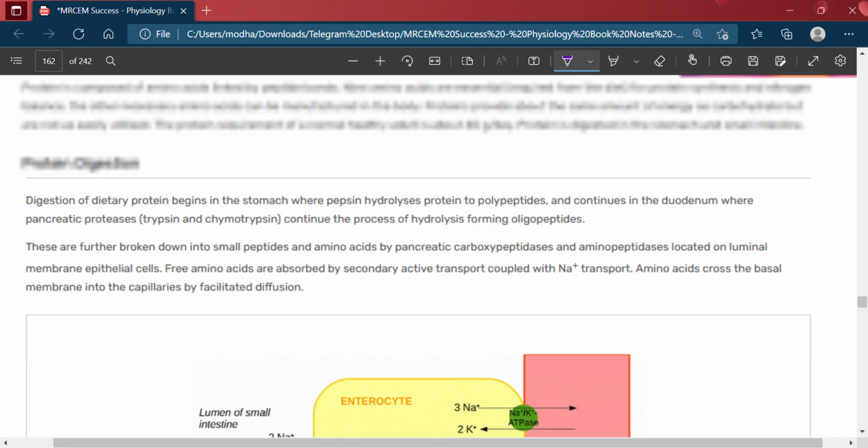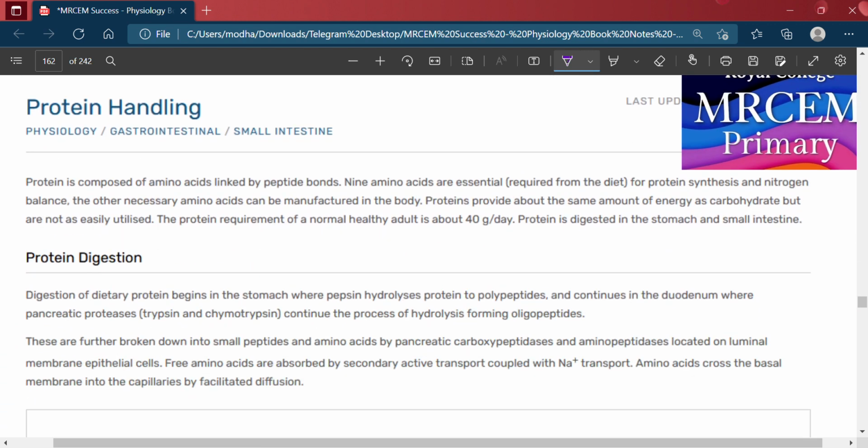Now we will discuss protein handling. Protein is composed of amino acids linked by peptide bonds. Nine amino acids are essential and required from the diet for protein synthesis and nitrogen balance. The other necessary amino acids can be manufactured in the body.